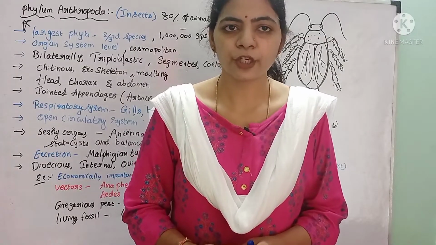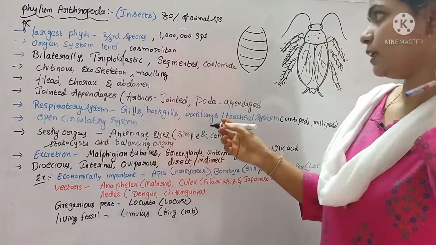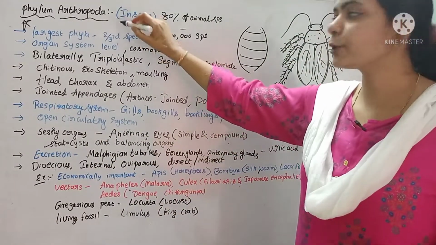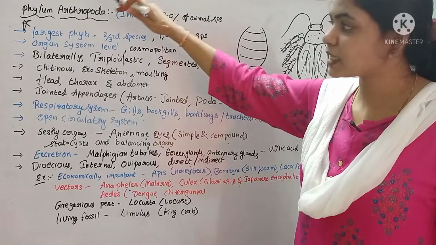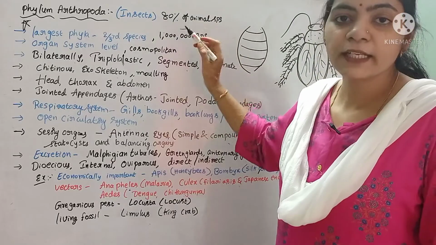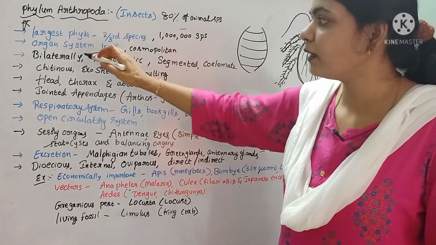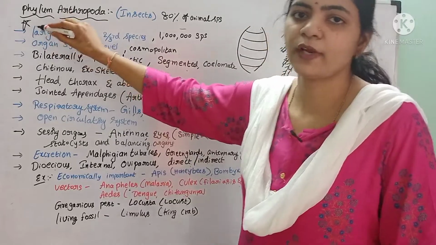In this video we are going to study a new phylum, that is Arthropoda. This phylum Arthropoda includes all insects. Insects are included in this phylum Arthropoda. We see the insects, nearly 80% of the animals present on our earth are insects only. These are the largest phyla.